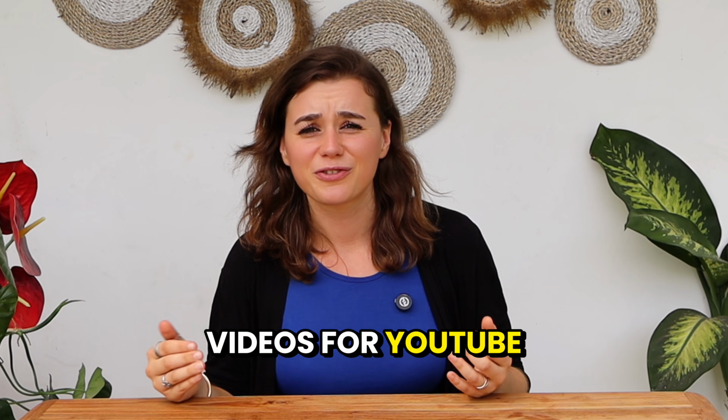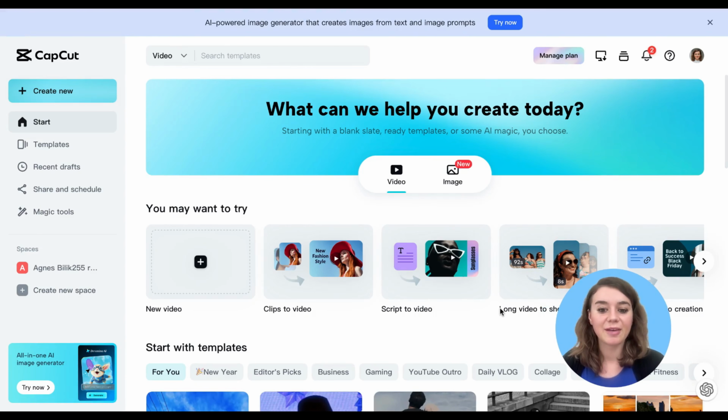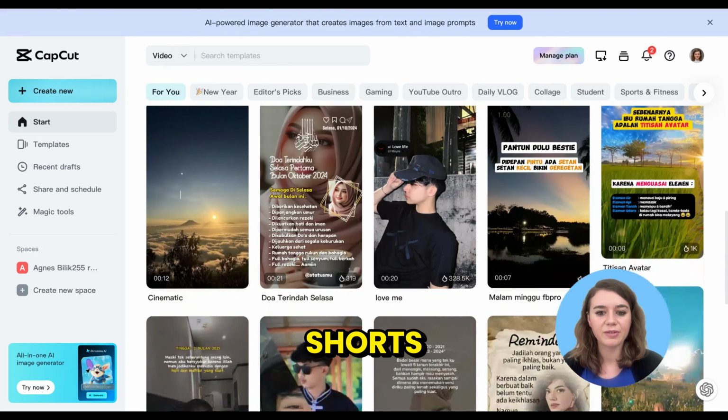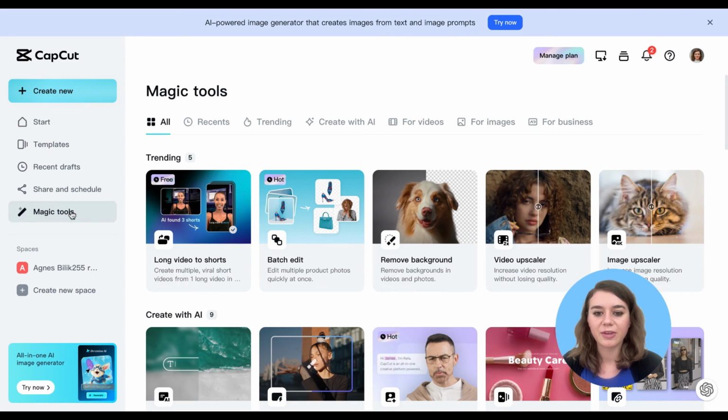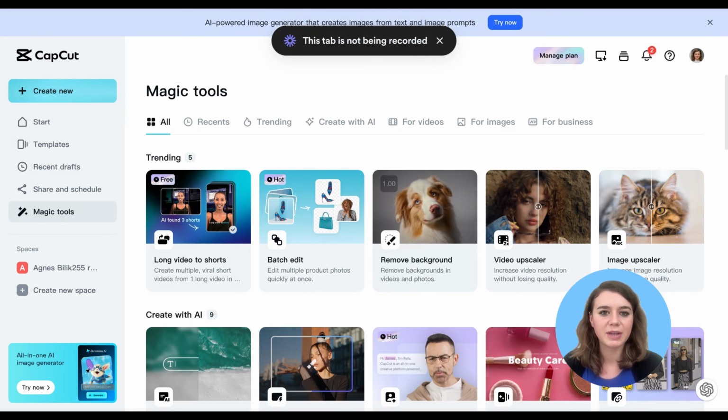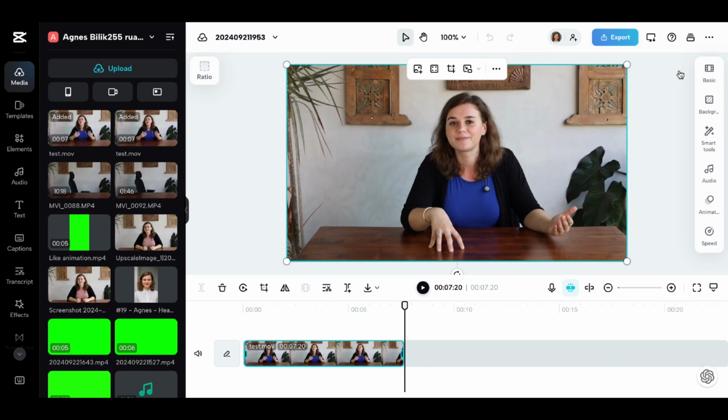Number 6 is CapCut. It is your go-to video editing tool for professional quality without the complexity. Whether you're making videos for YouTube, Instagram, TikTok, CapCut simplifies video editing as it turns raw footage quickly into eye-catching content. What I love about CapCut is how easy it is to use. So you can find various templates for shorts, YouTube outros. You can check out the Magic Tool section, which basically allows you to remove the background of a video without having a green screen.